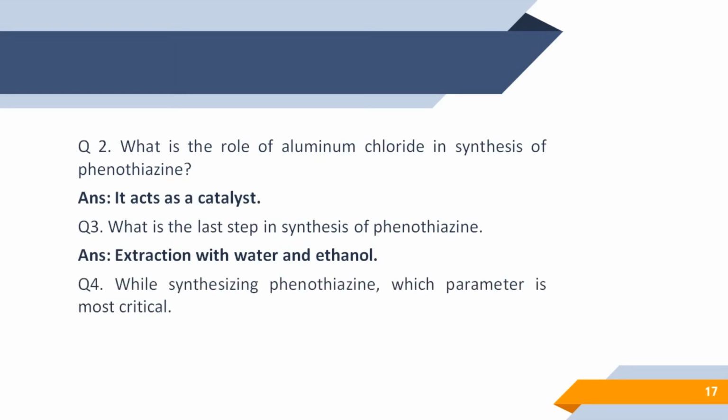While synthesizing phenothiazine, which parameter is most critical? So as we have discussed as well as we have seen in practical that here temperature plays an important role. So temperature control is very much critical in this practical. First, when the temperature rises to about 140 to 150 degrees Celsius, we are slowing down the reaction by decreasing temperature so that reaction goes to completion. And at the end again we have to increase the temperature.